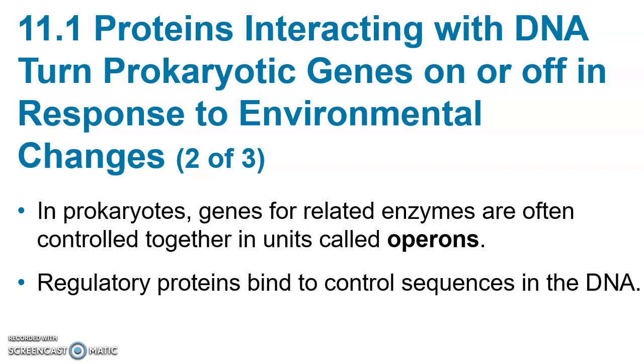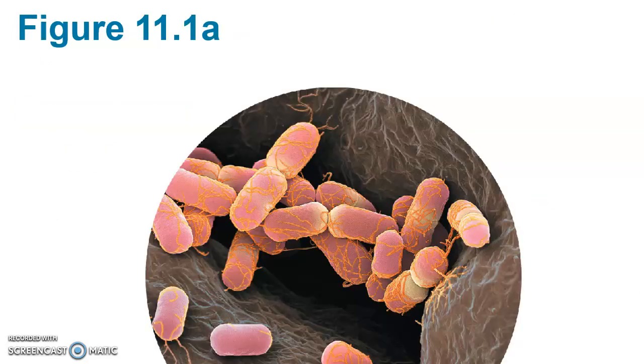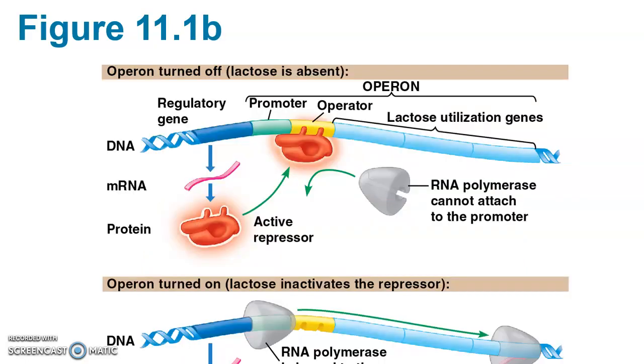There are regulatory proteins that bind to particular control sequences in the DNA and determine which genes are expressed. So here is an example of that in prokaryotes.